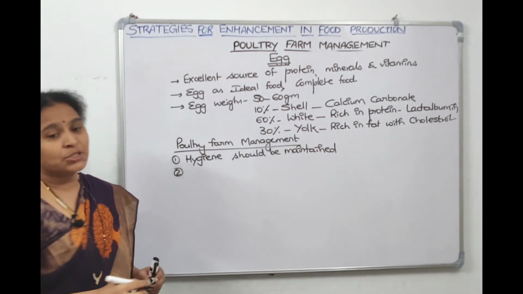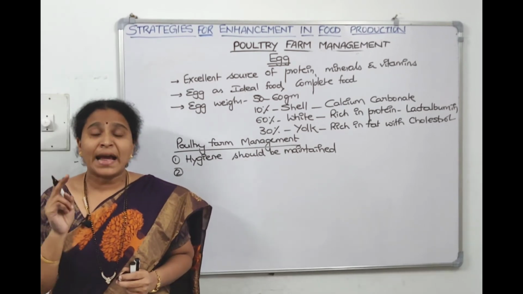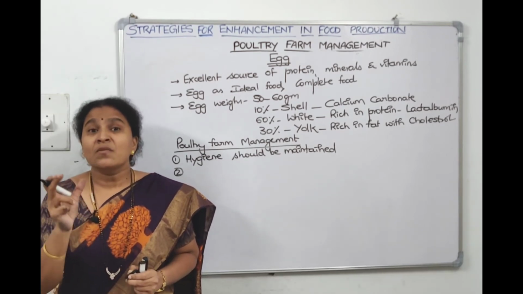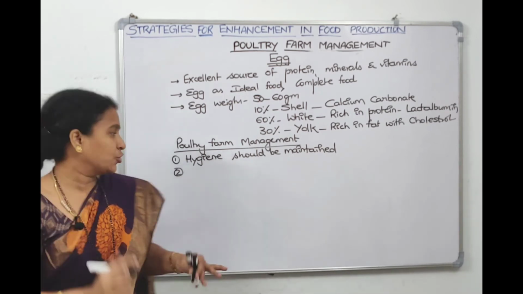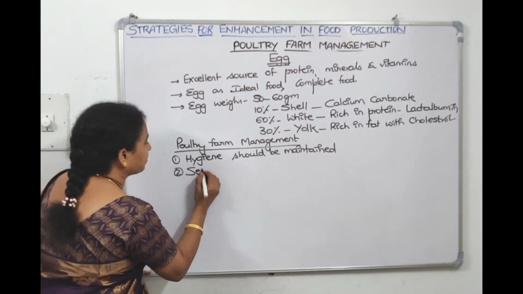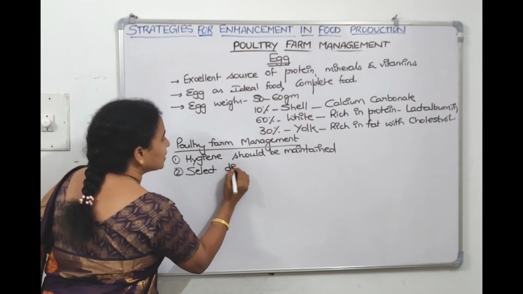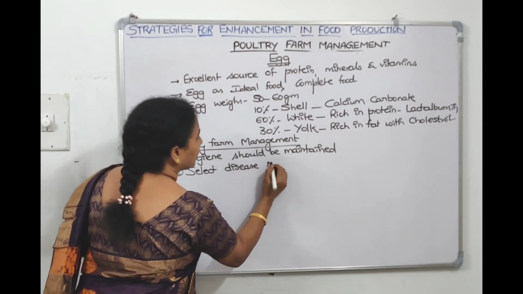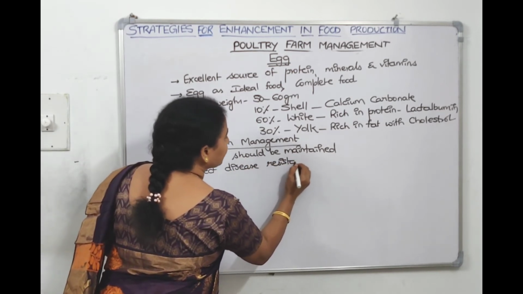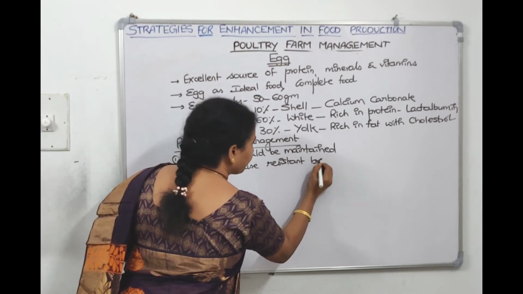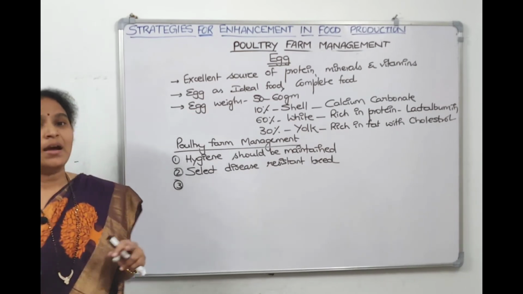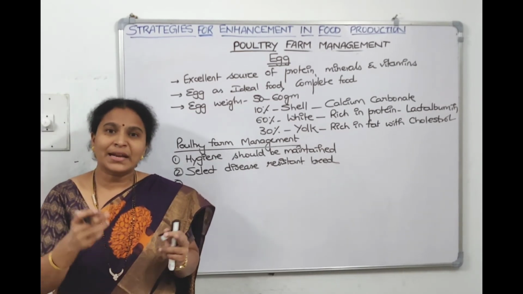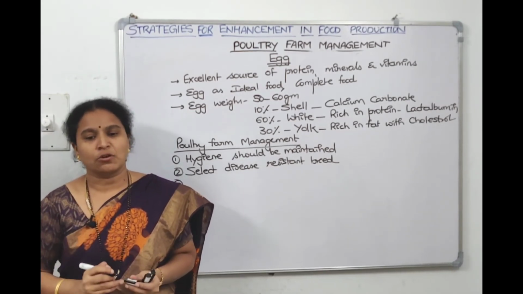And the next one is, we need to select a breed which is disease resistant, or disease free birds should be caged. So we need to select disease resistant breeds, so that being resistant means it will not get the disease and it will not spread it to the other ones also.